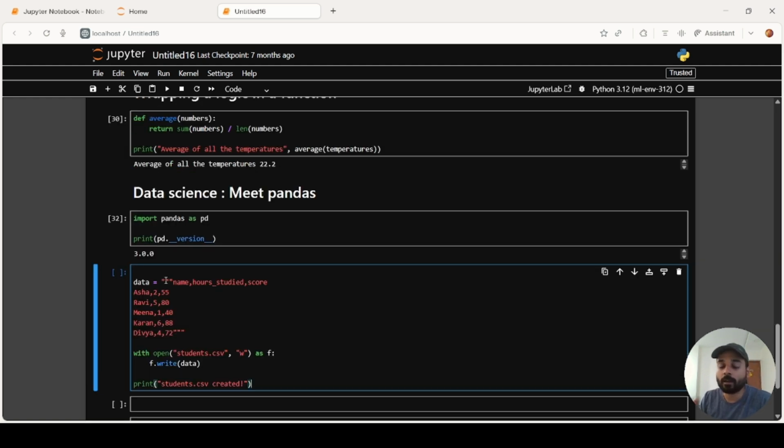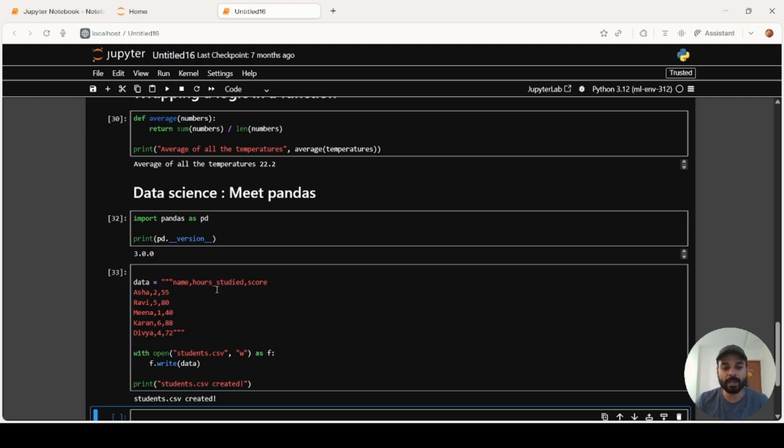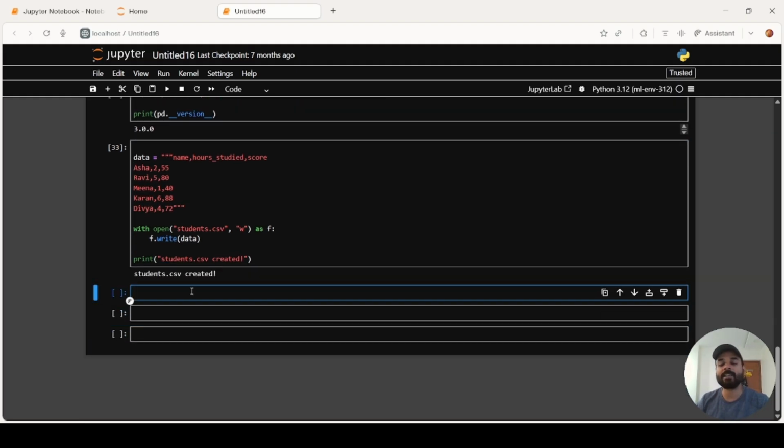Now I'm writing code through which I'm creating a very small data set for us to play around with. Do not worry about the code. This will get cleared once we do file handling in Python. Since we haven't discussed it till now, I'm just writing the data set and creating it. So students.csv has been created. Now our data set is ready.